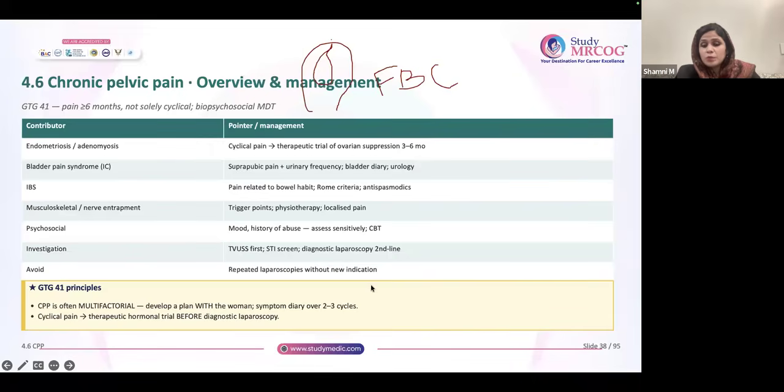Avoid repeated laparoscopies without a new indication. You should remember that CPP is multifactorial. Give her a symptom diary of 2 to 3 cycles. So bladder diary, symptom diary, and for PMS also a 2-cycle diary is there. Remember all these diaries. Write it somewhere.